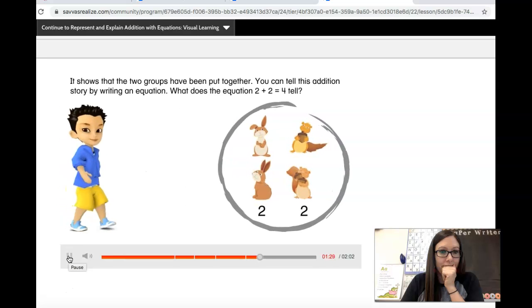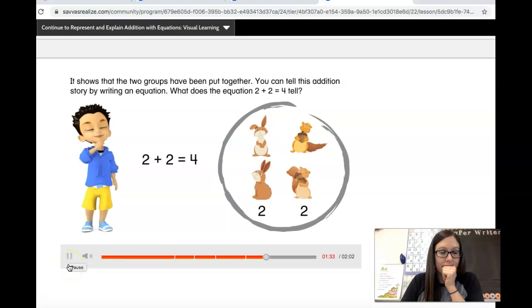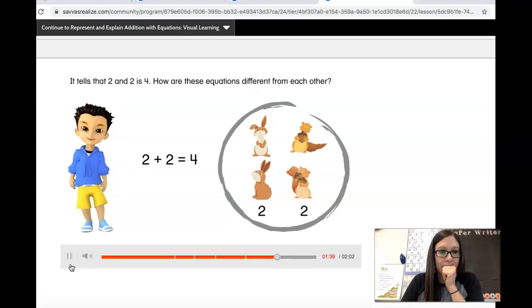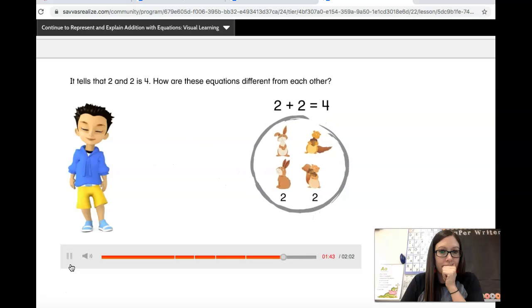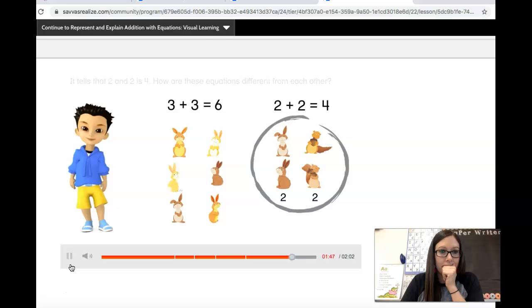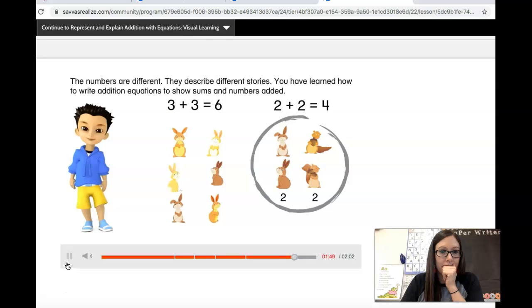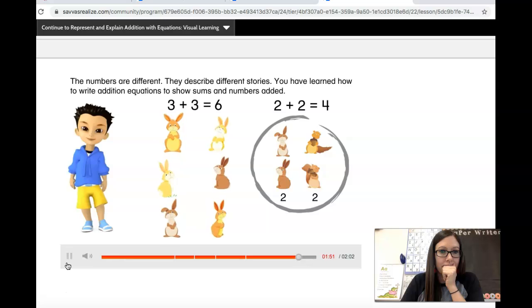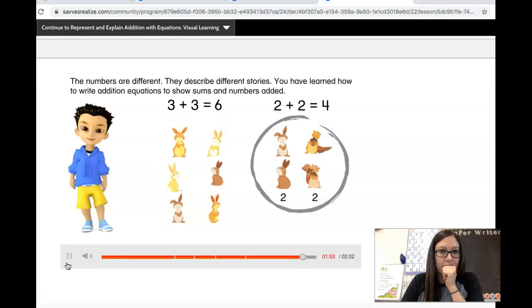You can tell this addition story by writing an equation. What does the equation 2 plus 2 equals 4 tell? It tells that 2 and 2 is 4. How are these equations different from each other? The numbers are different. They describe different stories. You have learned how to write addition equations to show sums and numbers added.